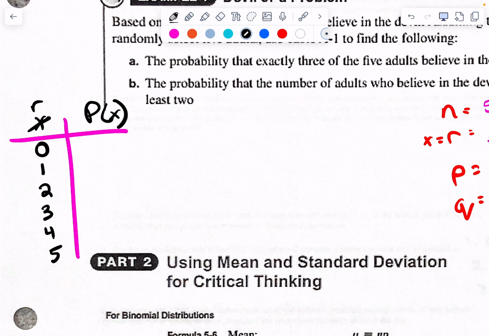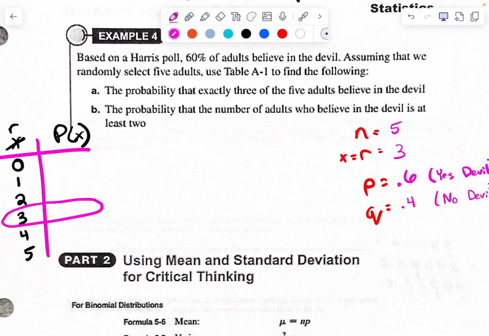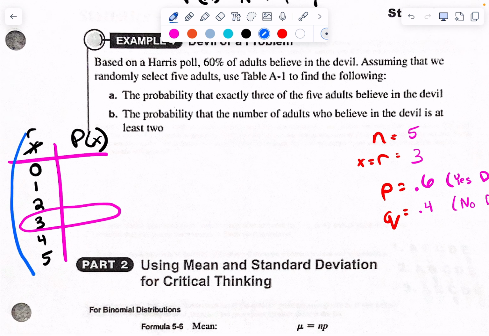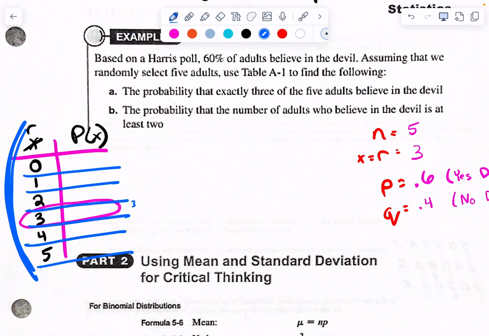They want to know this one right here. They want to know the 3. They want to know the probability of having 3. Now, my P is 0.6, 60% believe in the devil. So, if I fill this table completely in, which of these rows will end up having the highest P? No. 3 corresponds exactly to 60%. 3 out of 5 is exactly 60%, which means this P will end up being the biggest. Do you see how this works? We'll fill this table in here in a second.